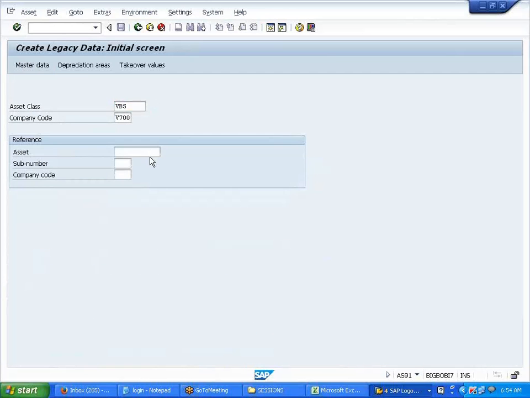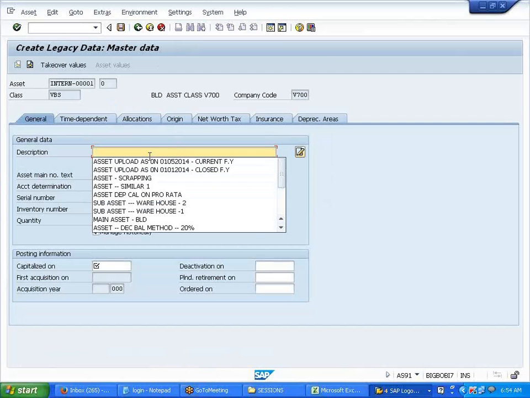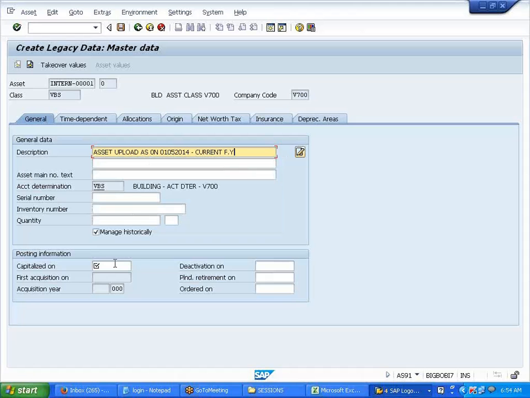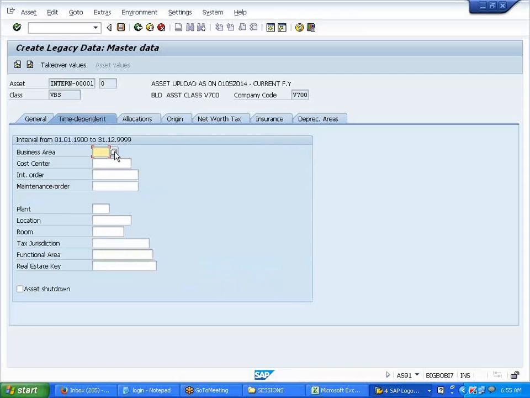Legacy asset, enter. So asset upload in this. Now I'll mention 01/01/2014. Anything before 30/01/2014 it will take. Whatever it might be, it might be an asset which belongs to 13, 12, 10, whatever it is. Yes, now it is allowing, see.